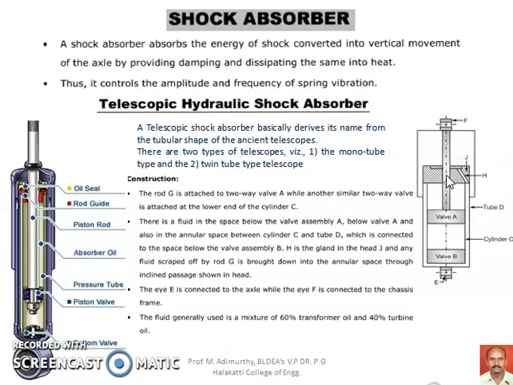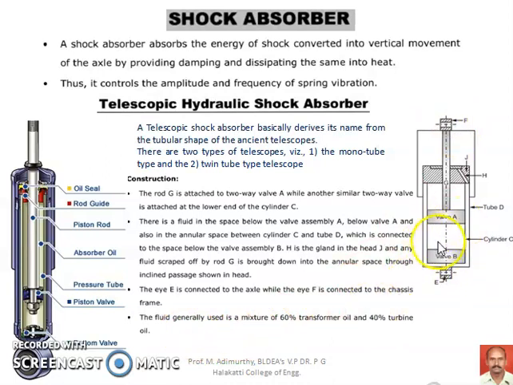So this is the oil seal, this is the gland, and any fluid scraped off by the rod will be moving through G. E is connected to the axle, where we are mounting the wheel, and F is connected to the chassis frame. As I told you, this F portion is connected to the chassis frame.